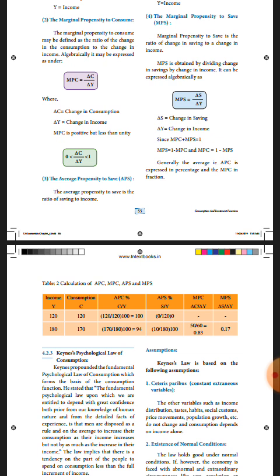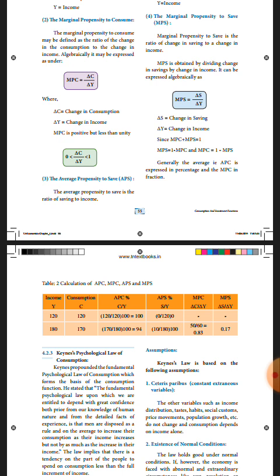This concept was introduced by Keynes. APC is expressed in percentage while MPC is expressed in fraction. I think you all understood. Now the next one, refer to Table 2, calculation of APC, MPC, APS and MPS.